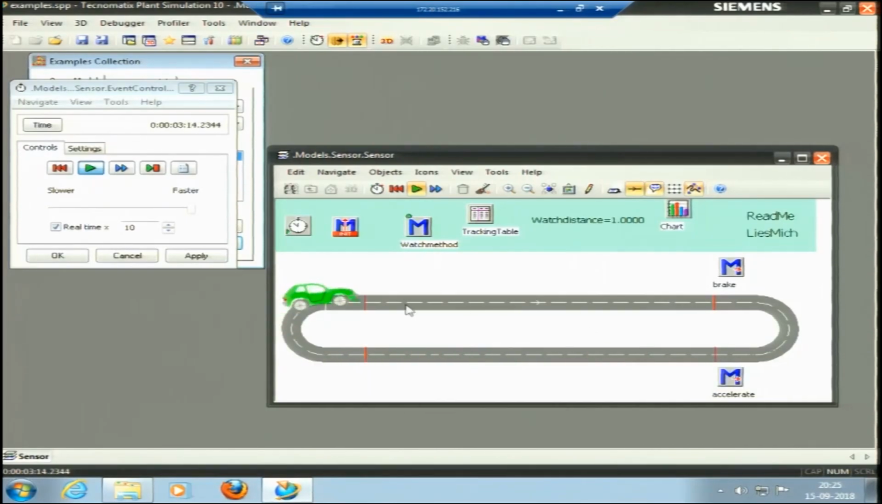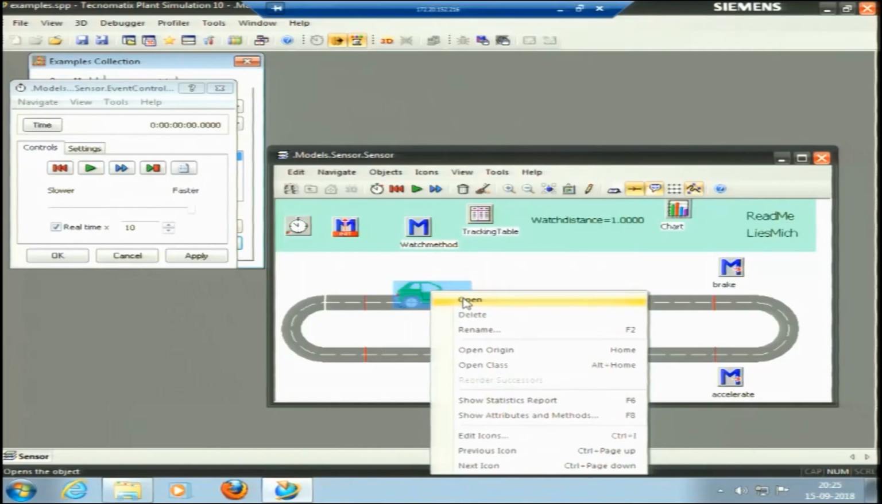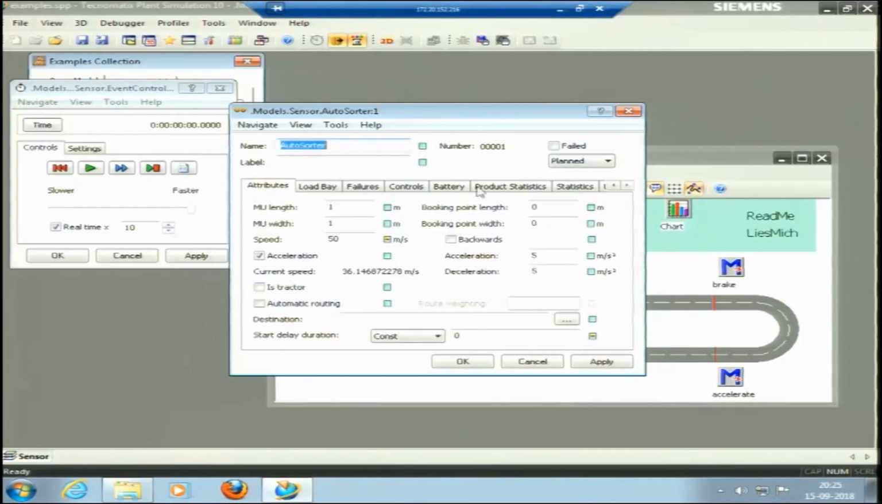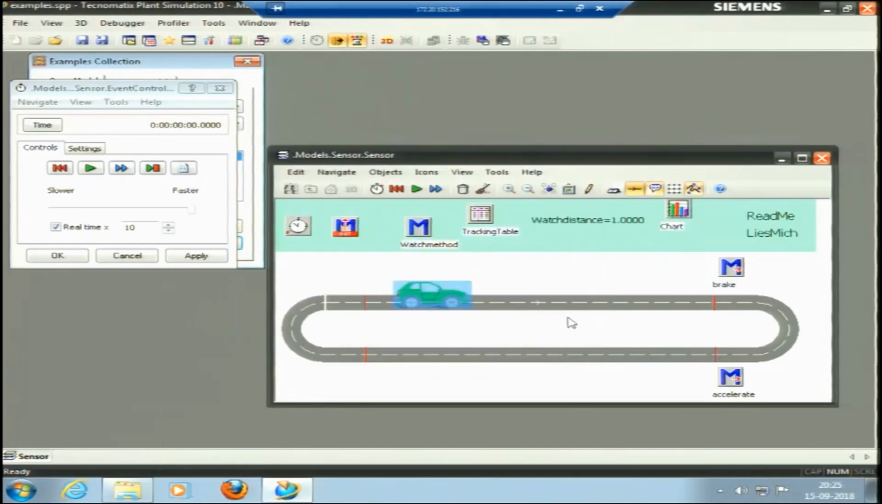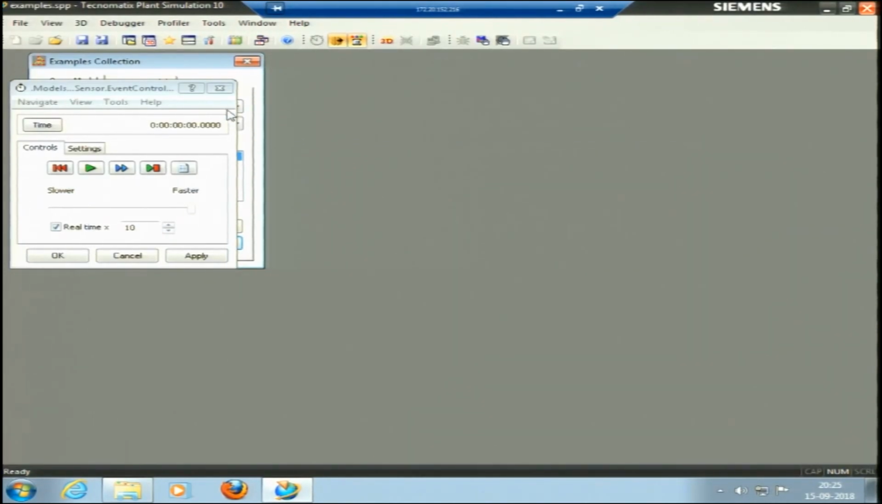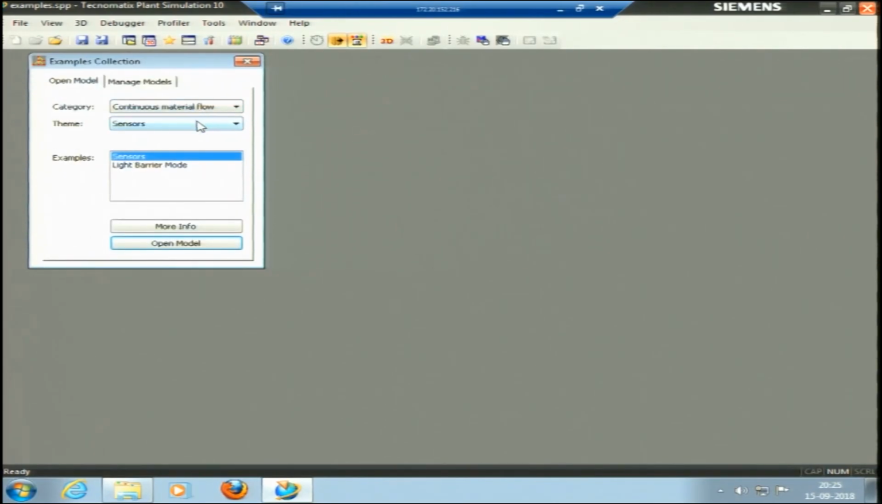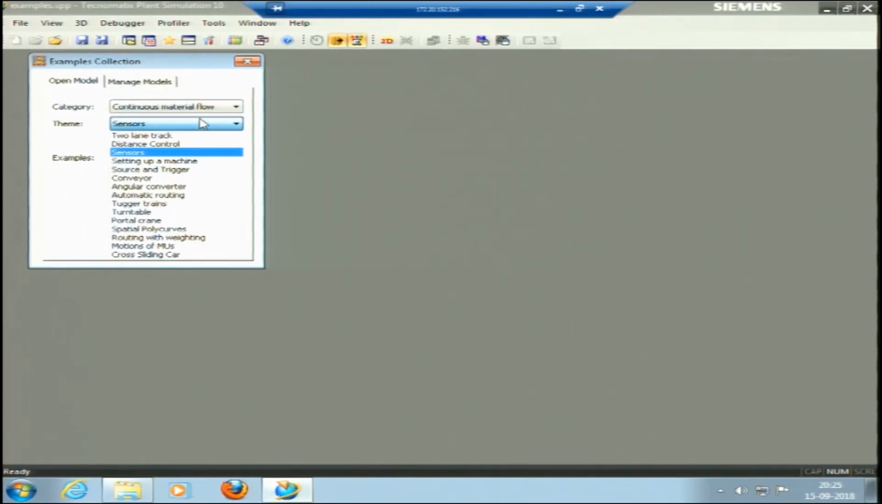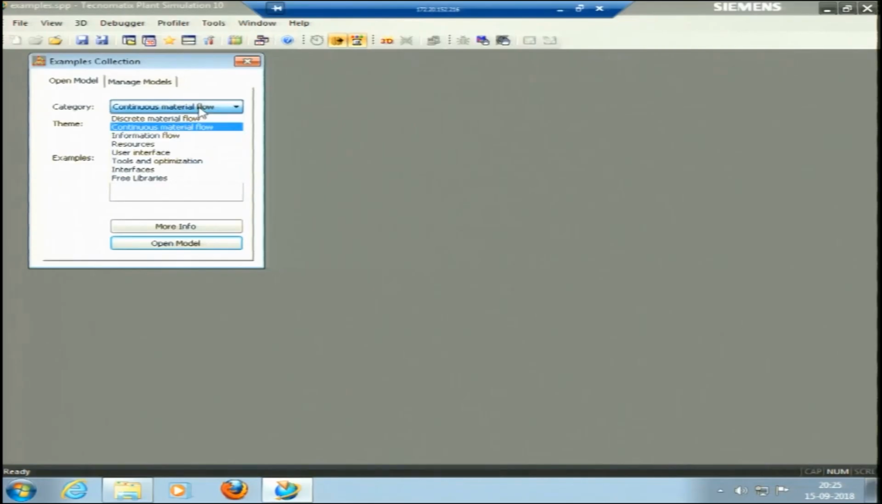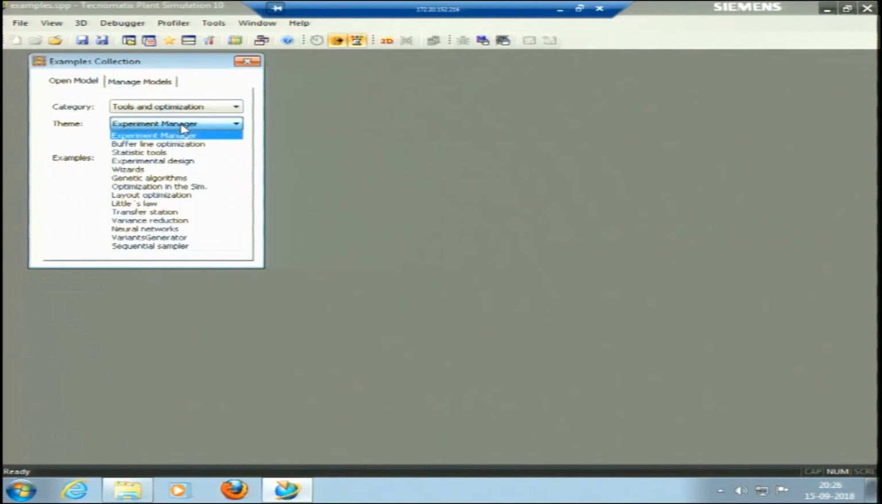So, this is a kind of entity, this car here. We had just one kind of entity, and this is another entity in the form of a car. The name is auto sorter. So, this was my sensor in continuous material flow. There are many models in this. I will just pick something randomly, tools and optimization. I can pick the experiment manager, which I will try to explain in more detail.